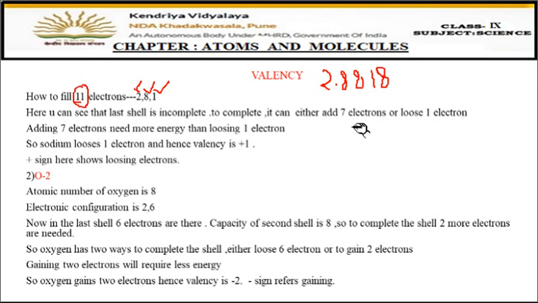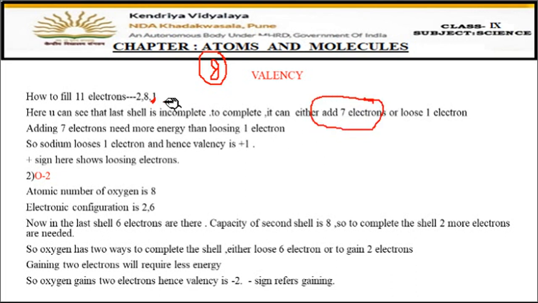Now remember that I have told you that each atom wants to complete its orbit. Now you can see this third shell is incomplete because the capacity of the third shell is 8. Now what will sodium do? Sodium will try to make this shell complete, and for this sodium has two options. To make this number 8, either sodium has to add 7 electrons in it, so 1 plus 7 will become 8, right?